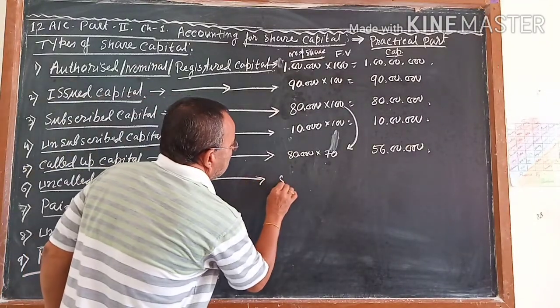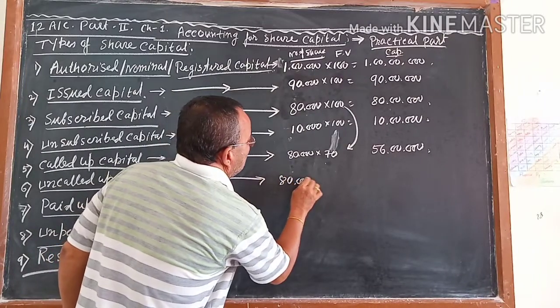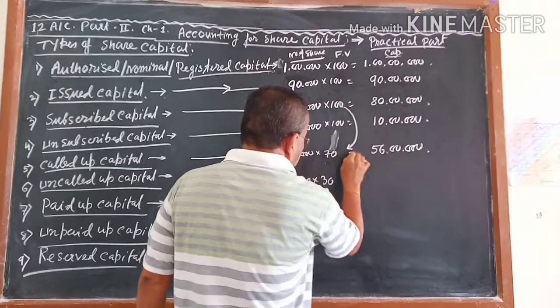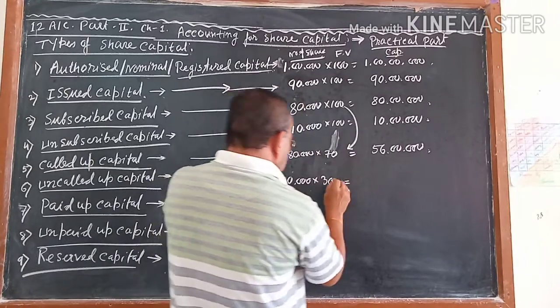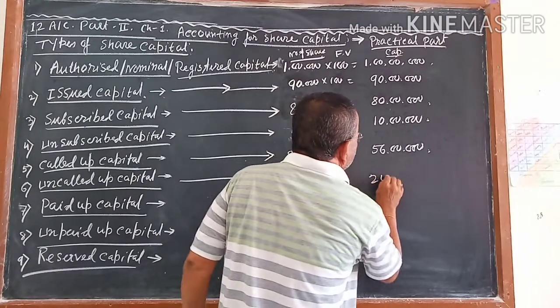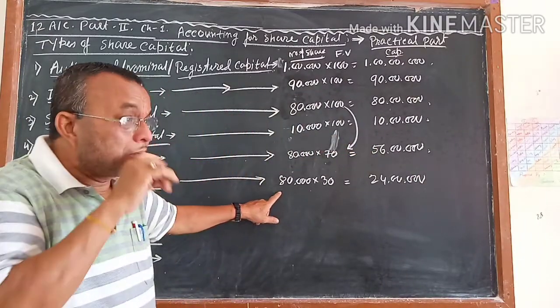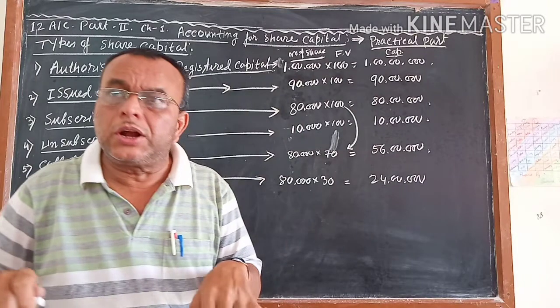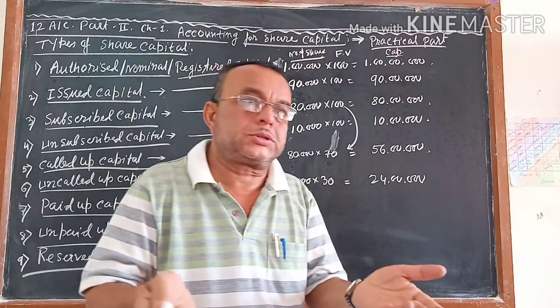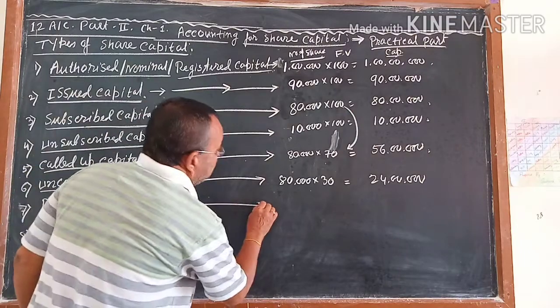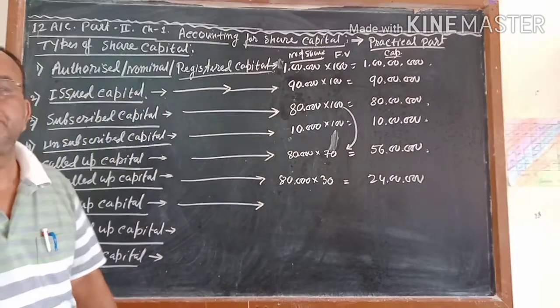That is called 80,000 into 30. 80,000 into 30 means how much? 24. Is that it? This is uncalled up. Now you did not call, but you will call afterwards. This is called uncalled up. Next is coming paid up capital. Paid up